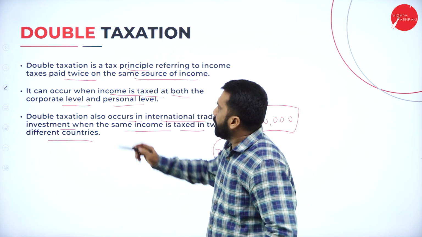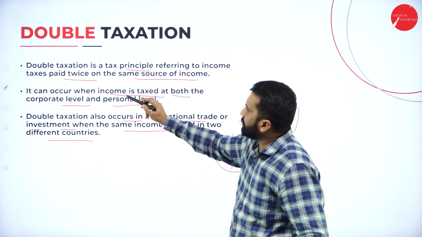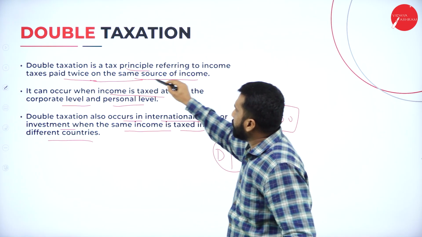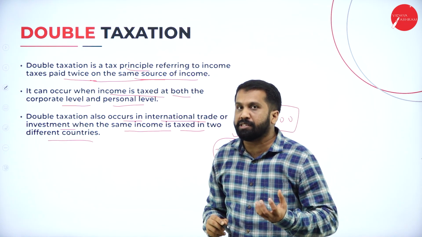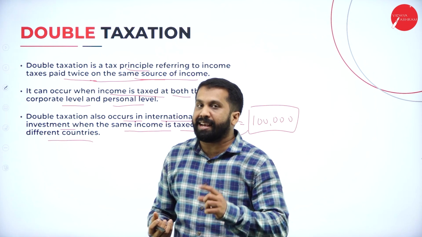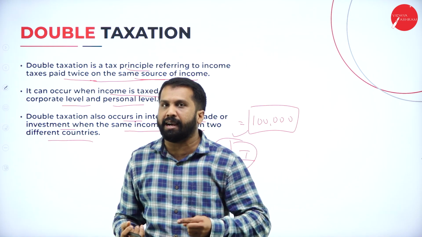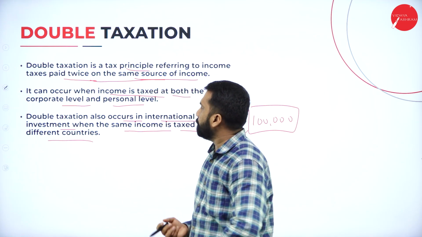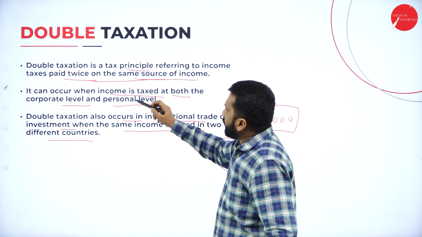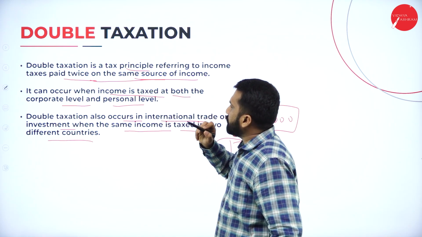Now see, double taxation is a tax principle referring to income taxes paid twice on the same source. Source means what? Your income. Whatever income you earn, on that you are paying tax two times. That is called double tax. It can occur when income is taxed at both the corporate level and personal level.